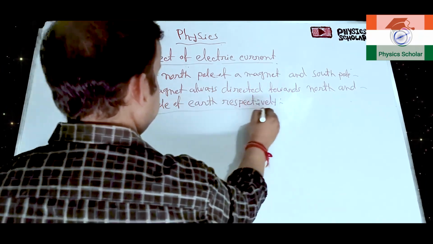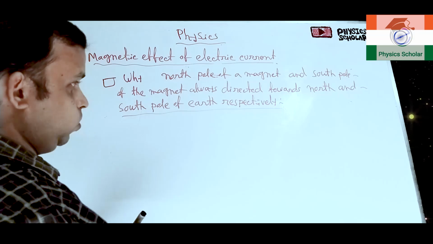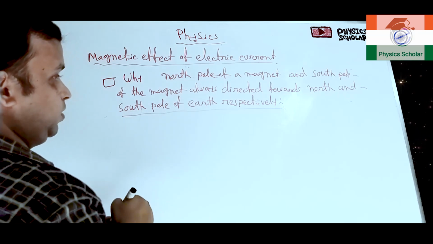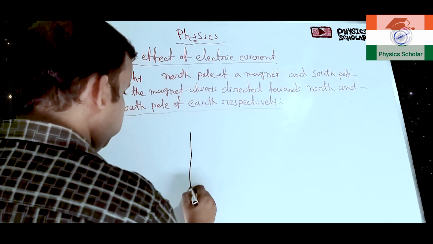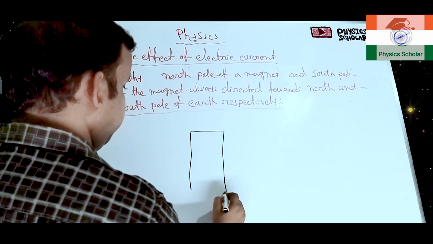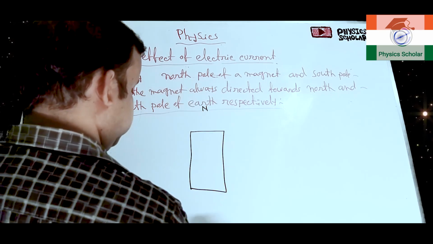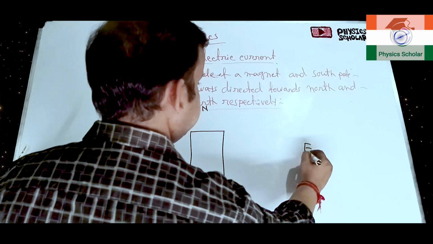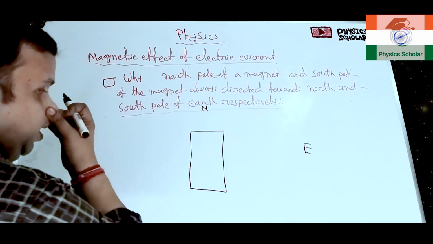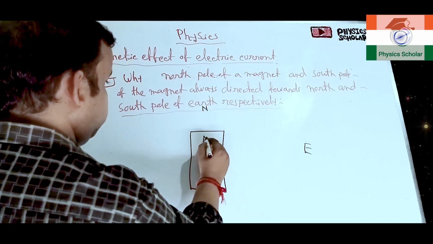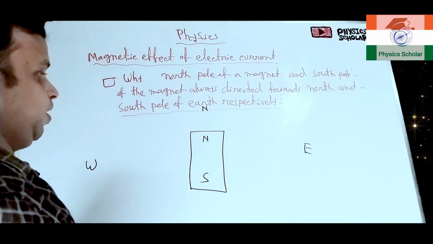That means in the property we come to know that if it is a magnet and suppose this is north side, this is south side, this is east, this is west. This is the north pole of the magnet, this is the south pole of the magnet.